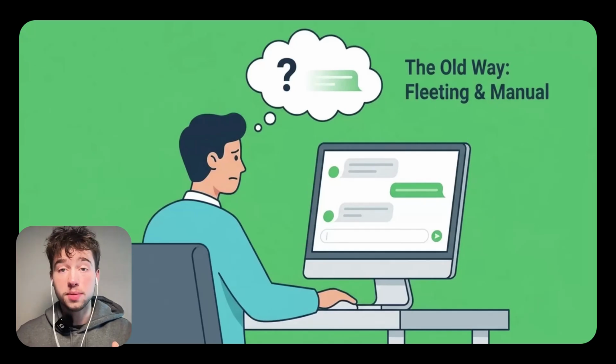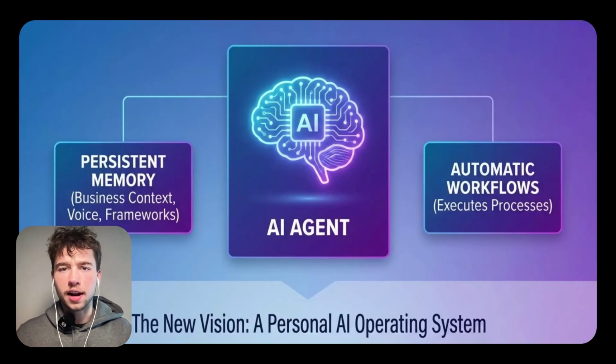If you're using ChatGPT the same way everybody else is, opening it, asking it a question, getting an answer, and then closing it, you are leaving a lot of value on the table. So what if AI could actually remember your voice, your business, and your frameworks? And you could execute workflows automatically without having to re-explain them every time.